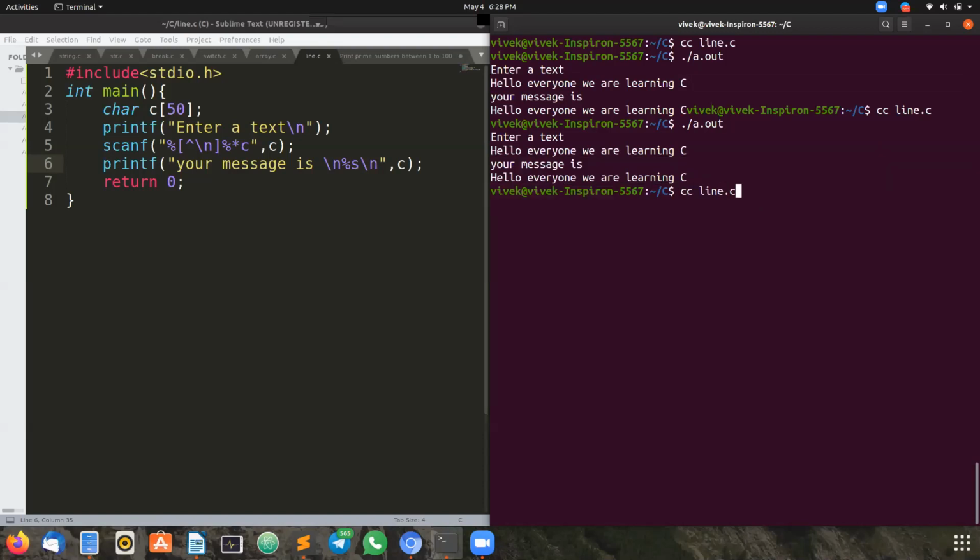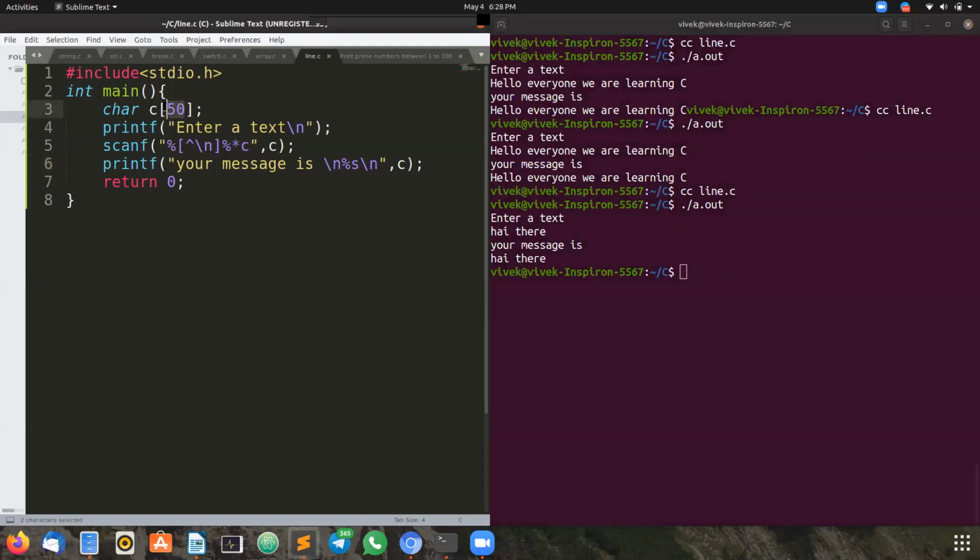I want to give you one more case. Hi there. Your message is hi there. If you give 2 words or 3 words, n number of words, it will accept them now. But the text size should be within 50 because we have mentioned 50. If you give more than 50 characters, it will not take them.